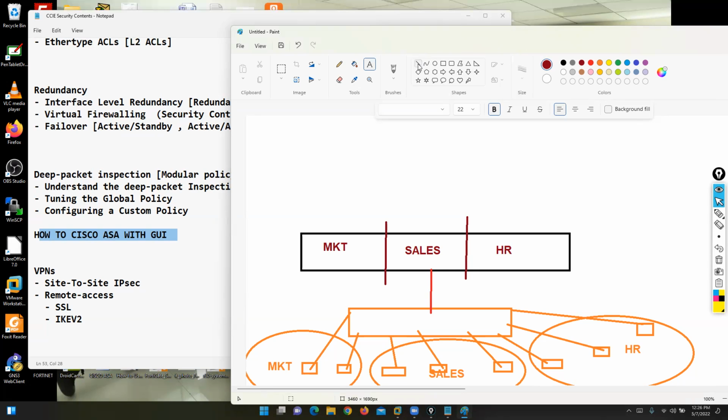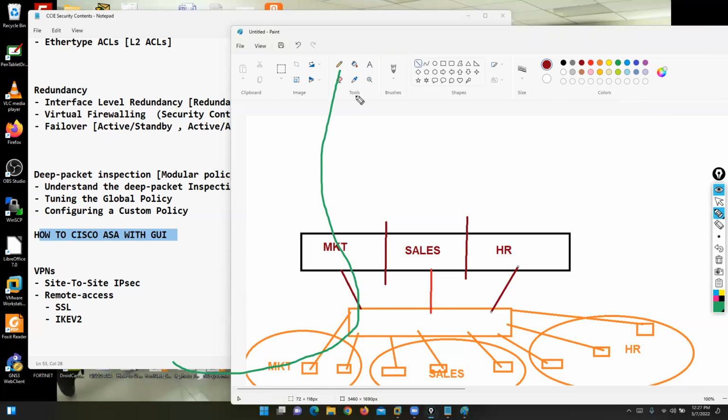So you are saying that one firewall is segregated into 3 independent firewalls. Exactly, yes. I have 3 firewalls now. So what are we doing now? Marketing traffic, sales traffic. Now marketing traffic is traveling via the marketing firewall.